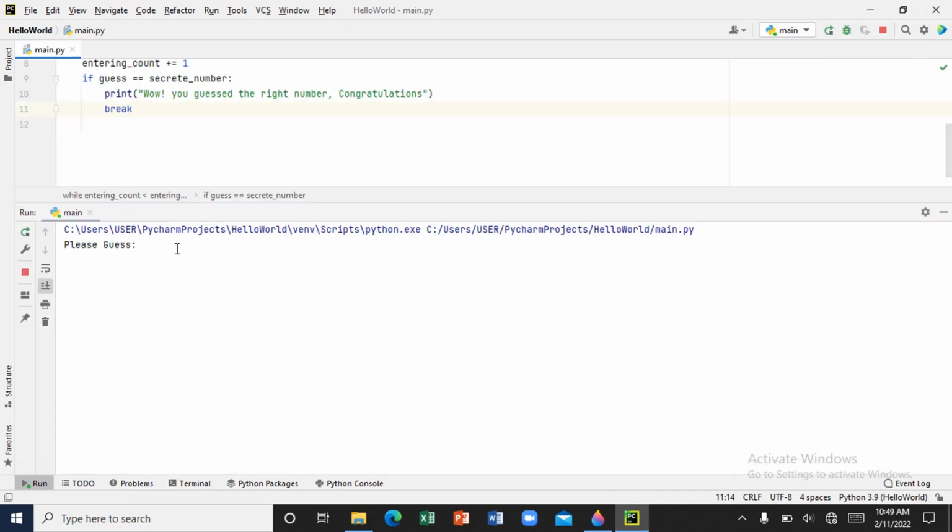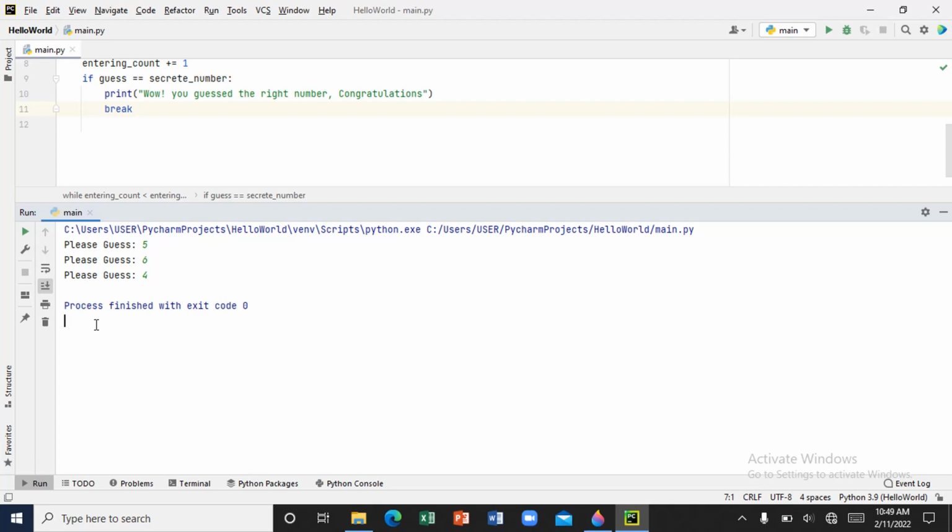Let's say we guess all our numbers wrong. Let's say we guess our first number 5 is wrong, 6 is wrong, 4 is wrong. Now look at something here. When the user gets the right number, which is 8, the program tells the user, wow, you guessed the right number, congratulations. So the user is aware that, okay, I'm able to guess the right number. Now here we guess all 3 wrong. The program just breaks without telling us anything.